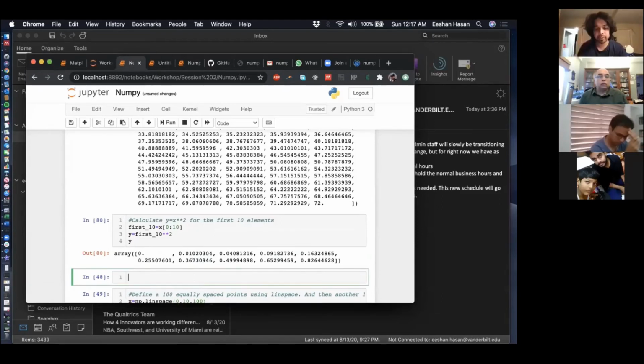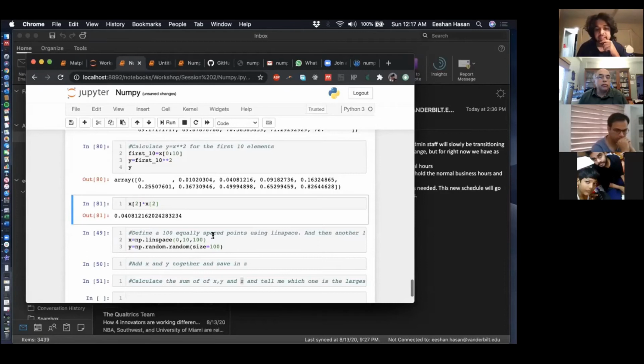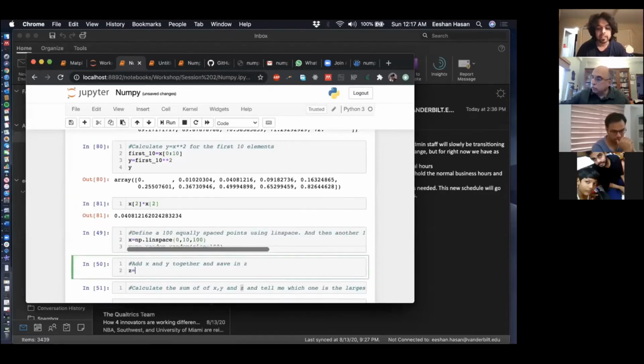The way I would do that is say take the third element, multiply it by itself, and I get 0.048. So it's doing what I wanted to do. Next thing, define all of these things and then add another 100 random points, add them together. I've actually defined it for you over here. All that I have to do is save it in Z as follows.